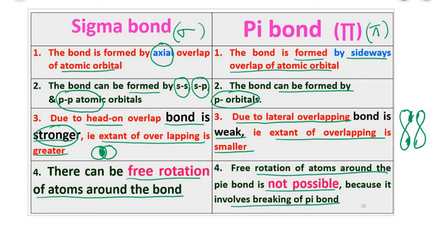Are the concepts clear, students? And one more last point that we have to remember is that unless and until a sigma bond is formed, a pi bond cannot form. It means the sigma bonds are formed first and only then pi bonds are formed. Is it clear, students? And the remaining part with respect to hybridization will be continued in the next video.